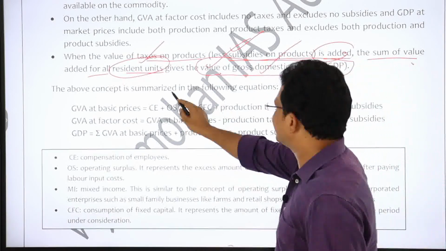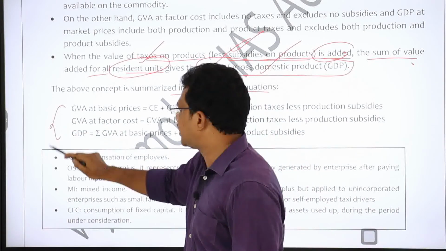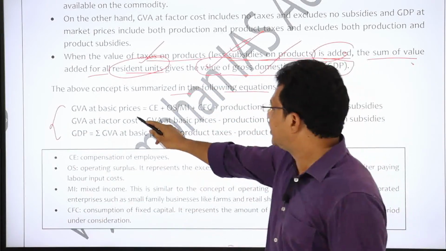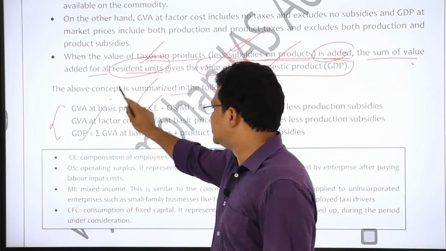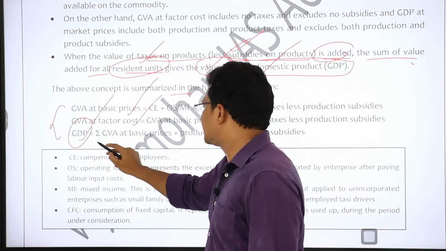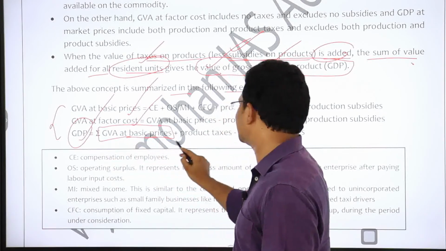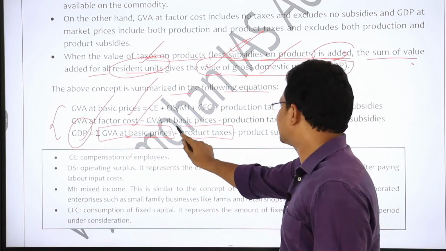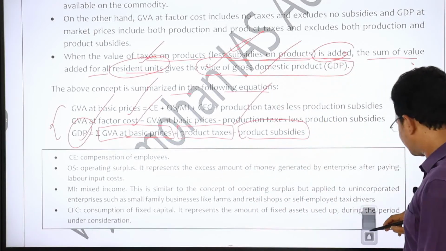Now the above concept is summarized in the following equations. You just go through these equations and try to remember what the GVA at basic prices is, the GVA at factor cost, and what the GDP is. See here, GDP is nothing but the summation of GVA at basic prices plus product taxes minus product subsidies, right?